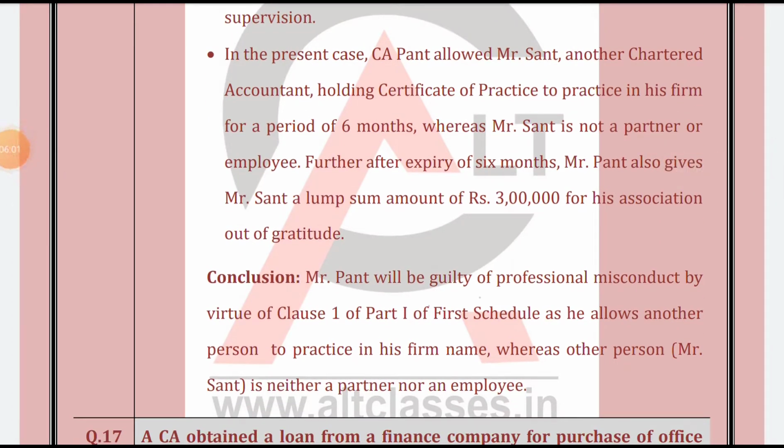Basically we consumed much time till now, but we'll try to wrap up these first 10 questions in 20 minutes. Mr. Pent will be guilty of professional misconduct by virtue of clause 1 part 1 first schedule, as he allowed another person, Mr. Sen, to practice in his firm's name, whereas the other person, Mr. Sen, is neither the partner nor the employee.